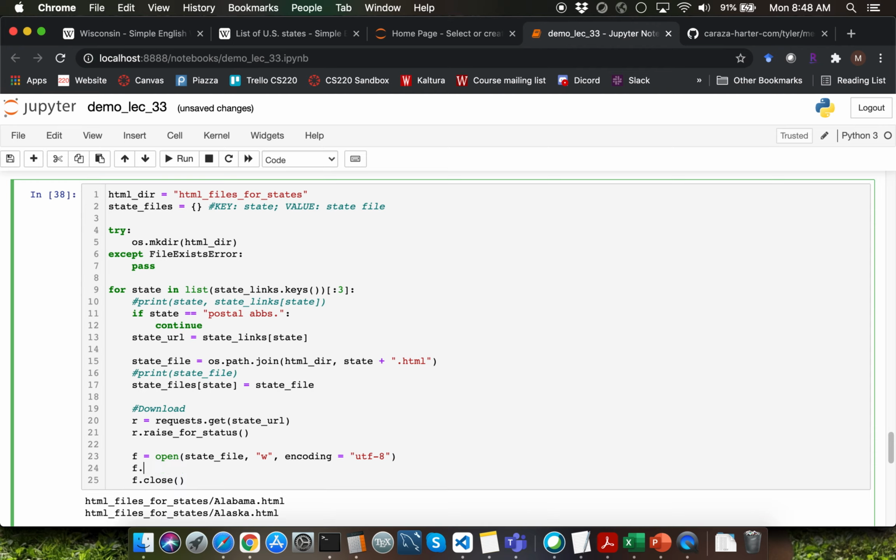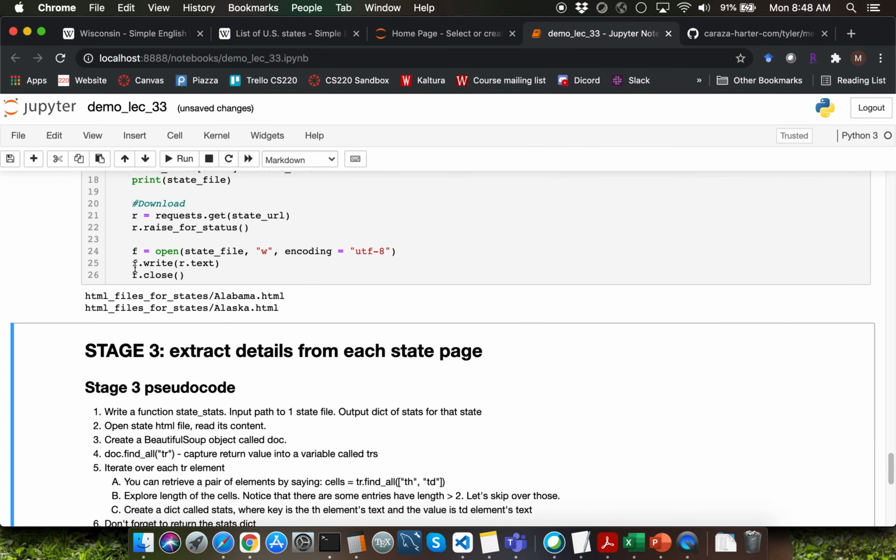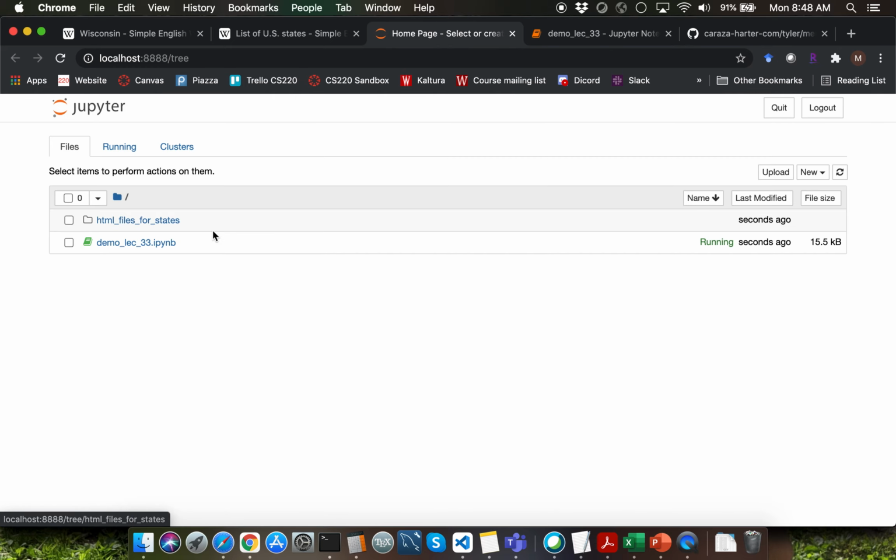In between, I'm going to invoke the write function using f. What do I want to write? I want to write the r.text content into that corresponding file over here. Let me go ahead and display state_file so that we can keep track of how many files have been downloaded. Notice that we are able to see two different files here.